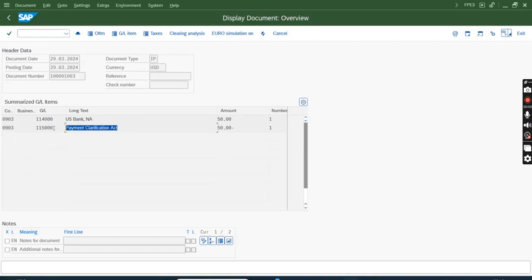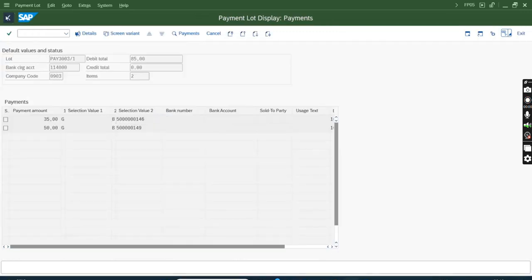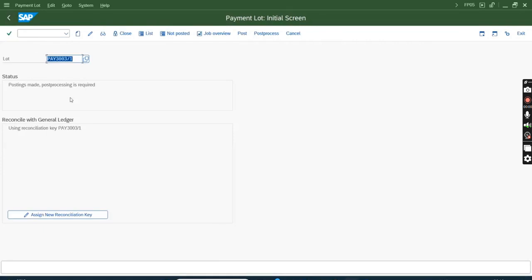Now I can close the recon key and send it to FI, so that when I send it to FI, at least the bank part of the entry will be recorded. Now due to this error, you will see this recon key.